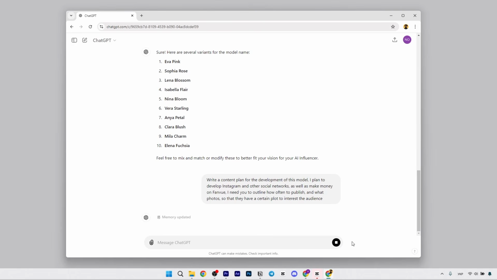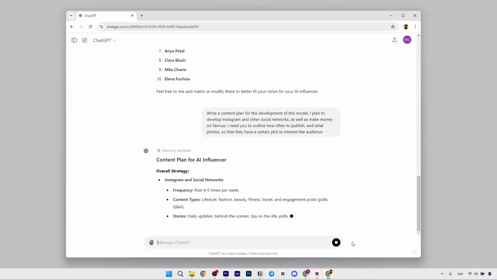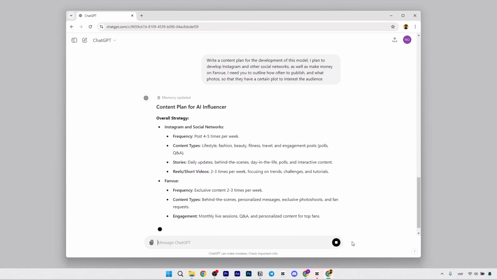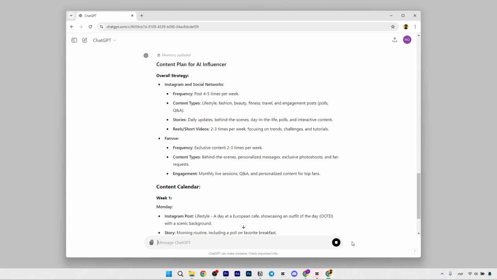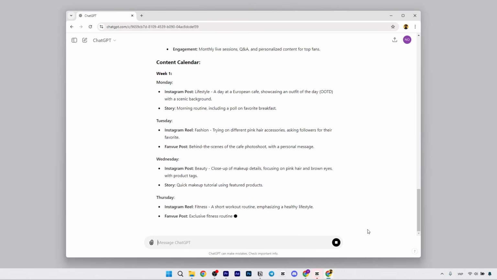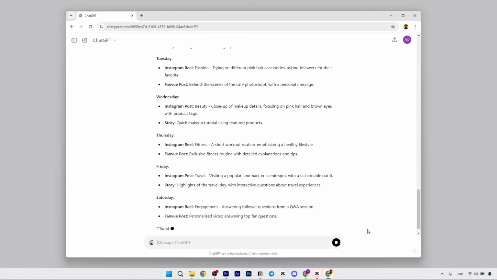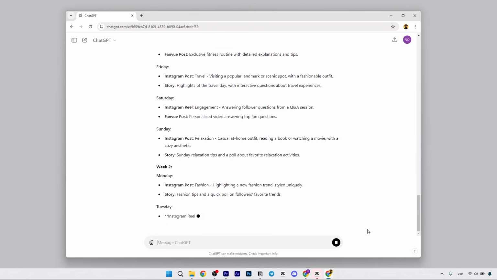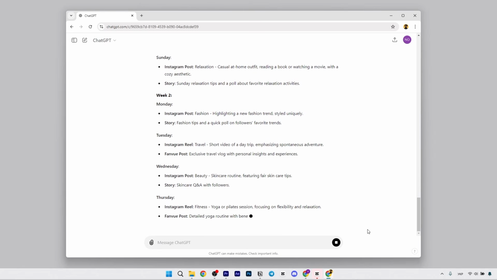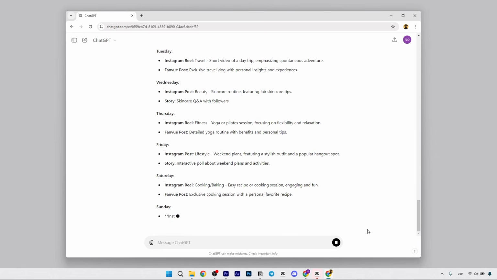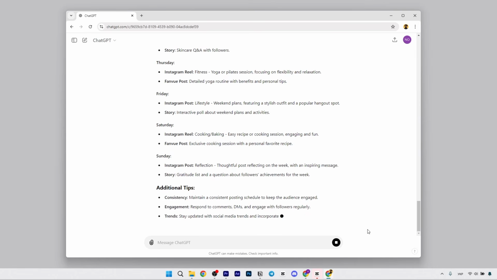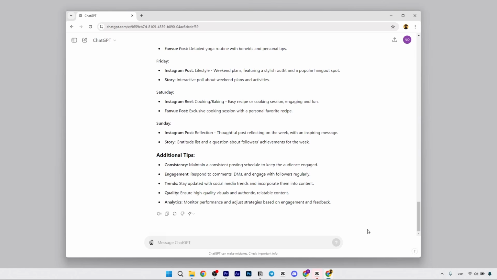Define what kind of character this is, what her hobbies are, so that you don't publish generic photos that won't interest anyone. When creating your character, you need to understand that it's not just a pretty girl, but also an interesting model that will engage the audience. Therefore, content publication should be gradual, revealing the personality of your AI model. Here, we have generated a rough plan for publishing photos and their themes. Now we can move on to the next stage.